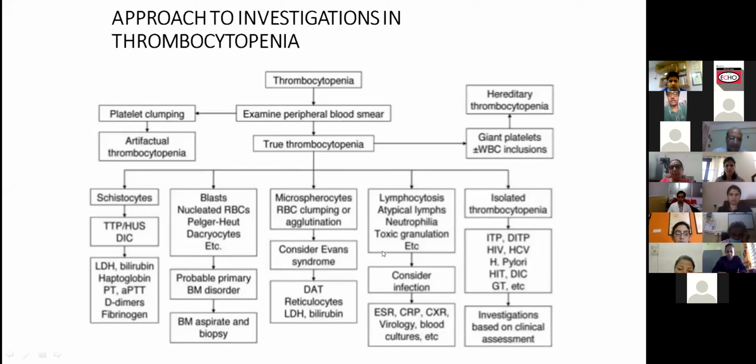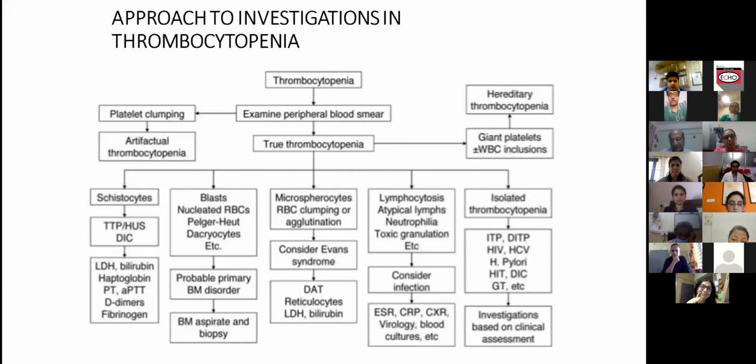If lymphocytosis, atypical lymphocytes, or neutrophils with toxic granules, etc., are seen, then we should consider infection, and we should further investigate by doing ESR, CRP, chest X-ray, virology, blood cultures, etc. And if isolated thrombocytopenia is there, then we should consider ITP or drug-induced ITP or HIV, HCV, H. pylori infection, HIT or DIC. And in these cases, we should proceed based on the clinical assessment.